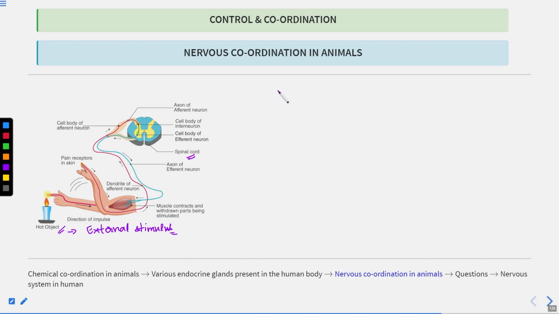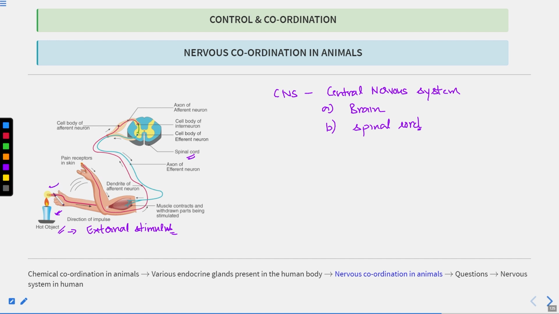If you talk about the central nervous system, this is the central nervous system. This comprises the brain as well as the spinal cord.